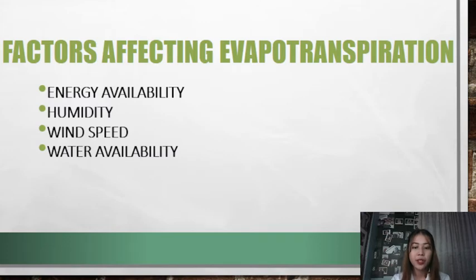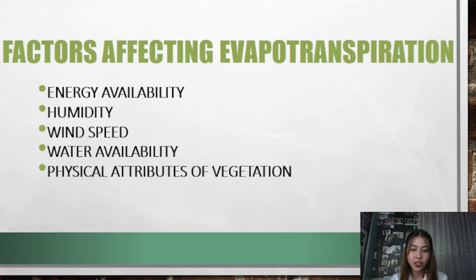Next, we have the water availability. Evapotranspiration cannot occur if water is not available. And next, we have the physical attributes of vegetation. Examples of this are the plant height, the leaf area index, the leaf shape, and the reflectivity of plant surfaces. So it can affect the rates of evapotranspiration.